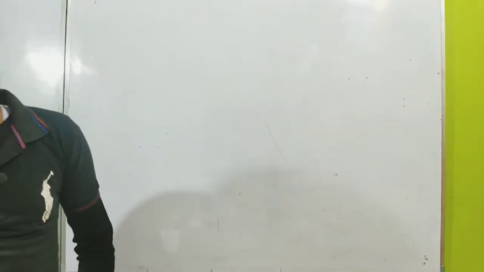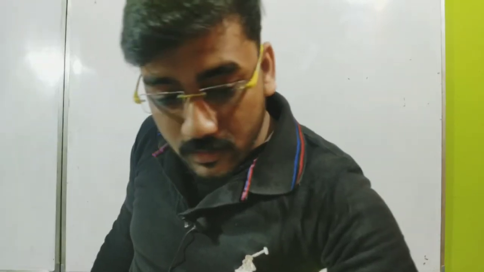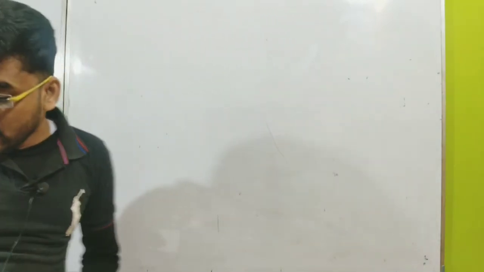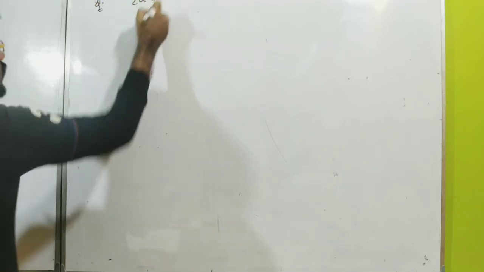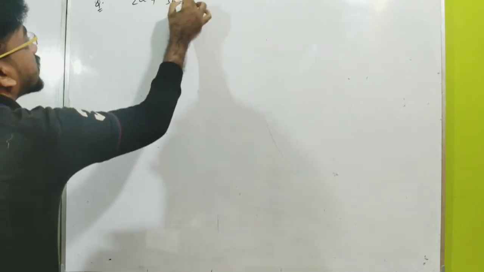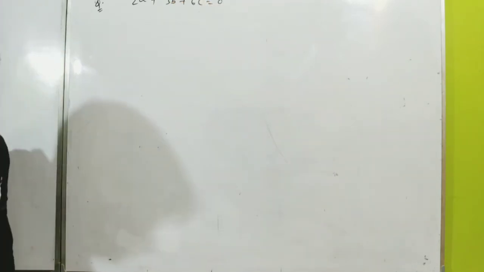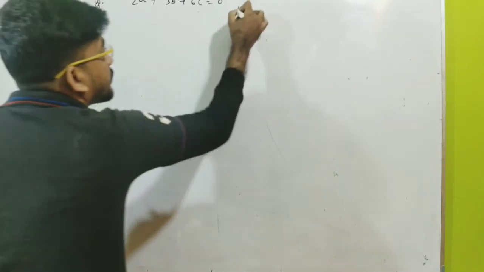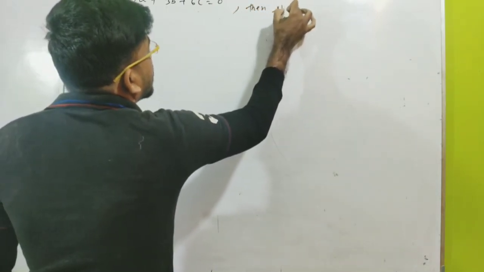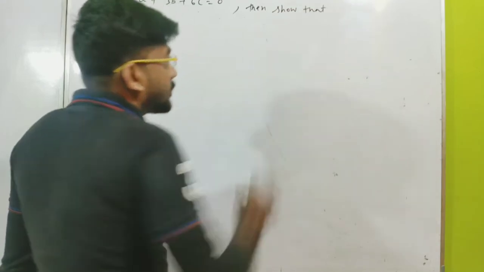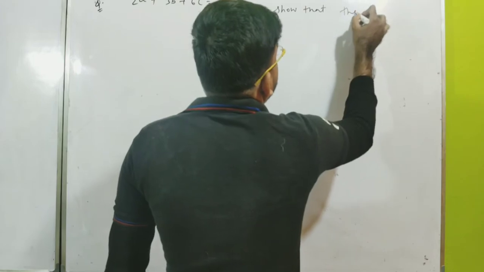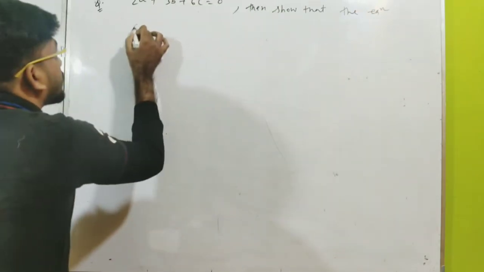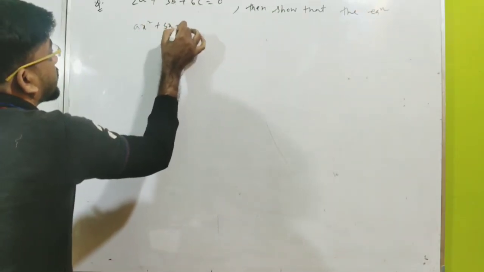The question is: you are given that 2a plus 3b plus 6c is equal to 0. Then show that the equation ax square plus bx plus c is equal to 0